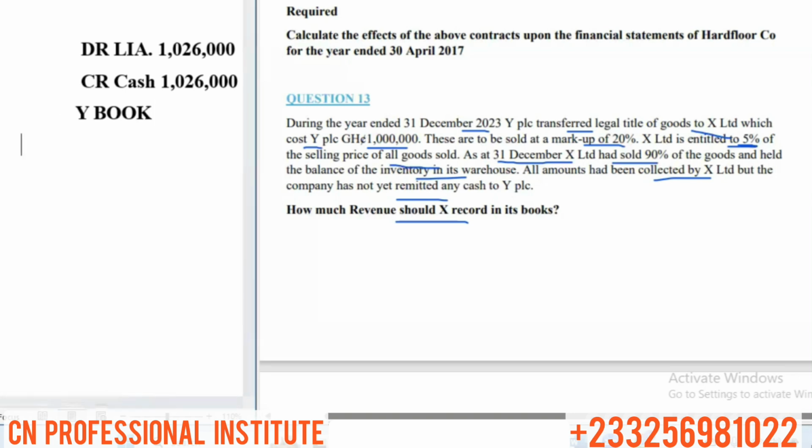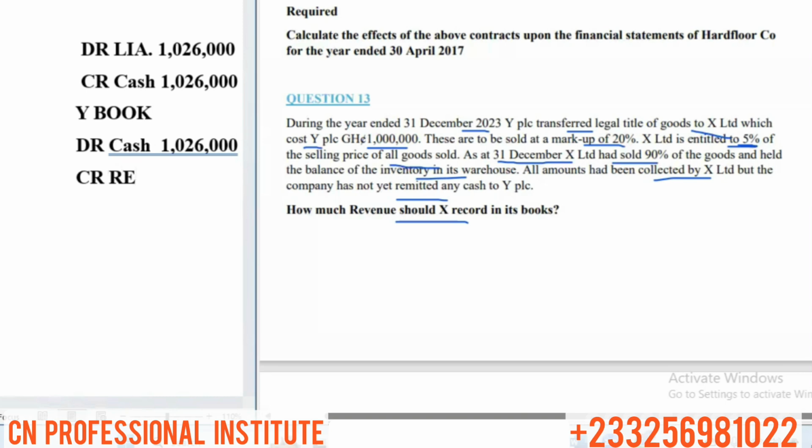And then in Y's book, we said Y has set up a receivable, so Y has debited his receivable. Now that he's received the money, he will debit cash with 1,026,000, and he will credit his receivable to cancel it.